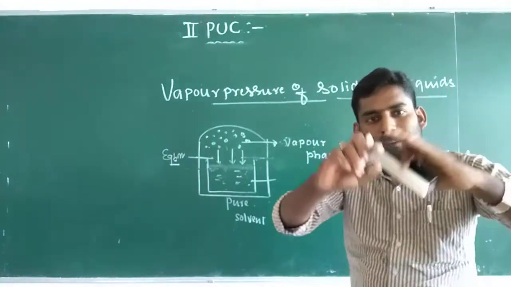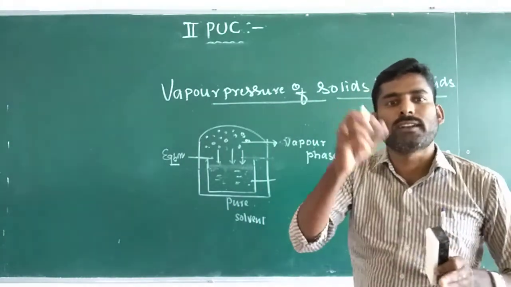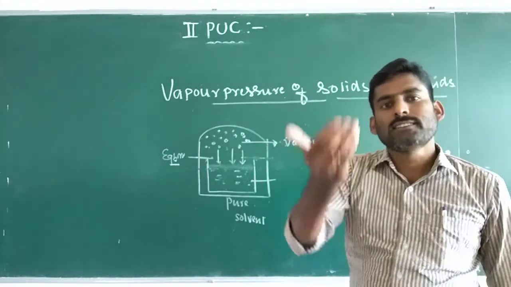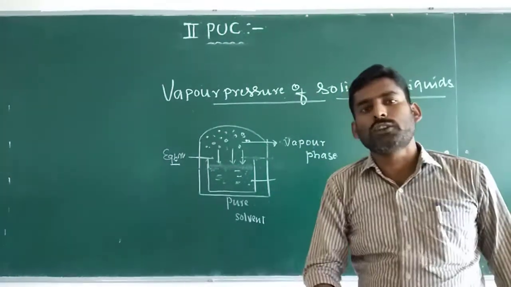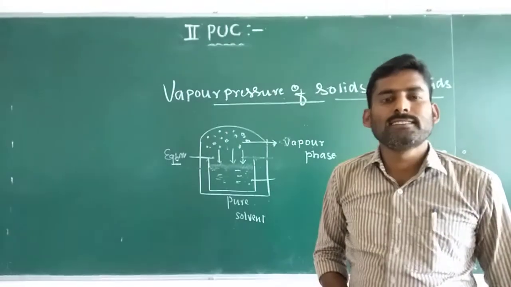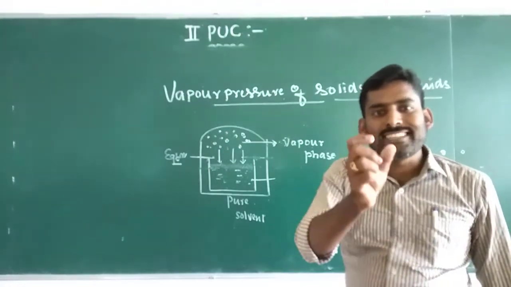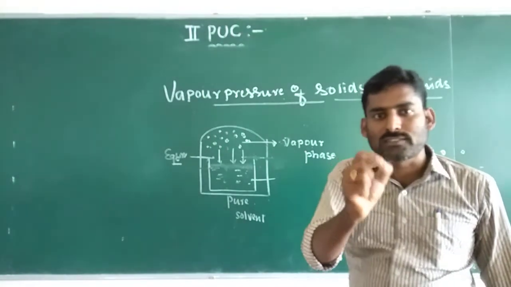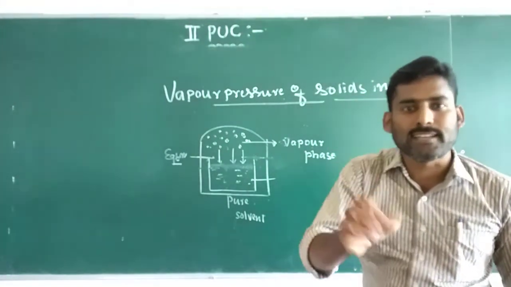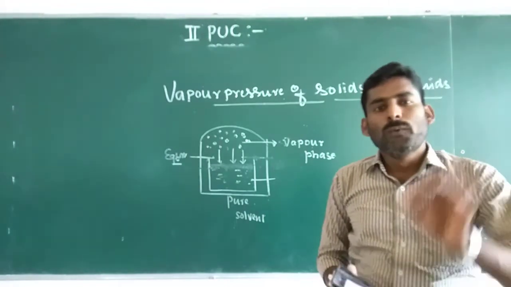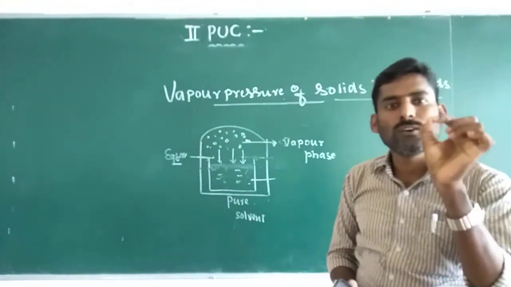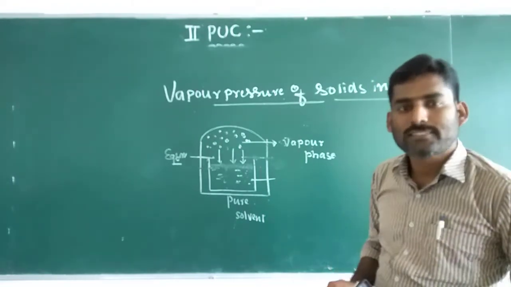Hence the surface of the solution is covered by solvent molecules and solute particles. As a result, the escaping tendency of solvent molecules from the solution decreases, so very few vapors are observed in the vapor state.